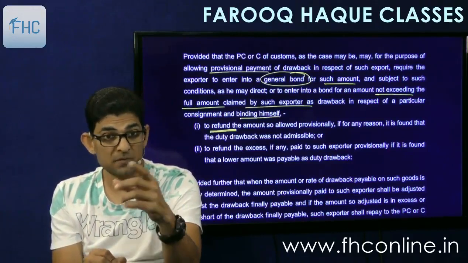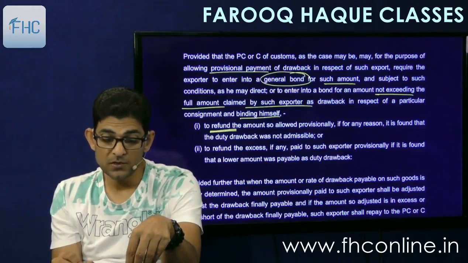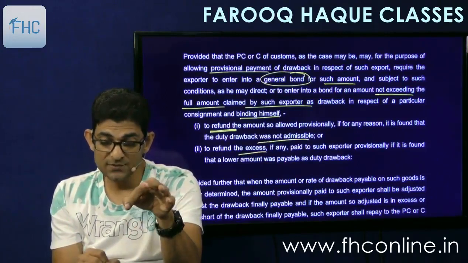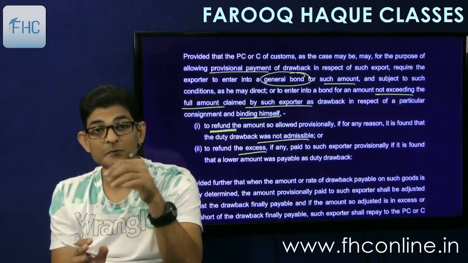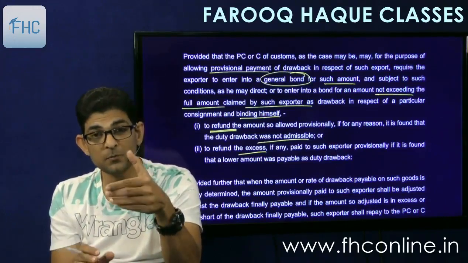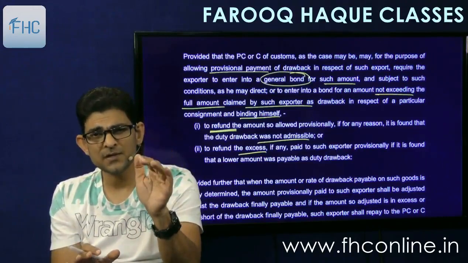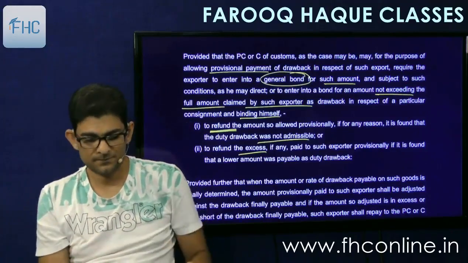You have to write this. Bond means an undertaking, to refund the amount so allowed provisionally if for any reason it is found that the duty drawback was not admissible, or refund the excess after the final assessment. If it is found that it was not payable to me, I will refund the whole thing, and if the final assessment is less and the provisional amount given to me is more, I will refund the excess.